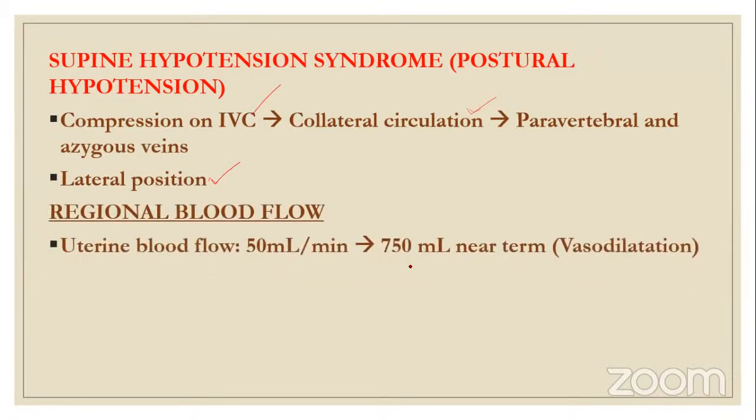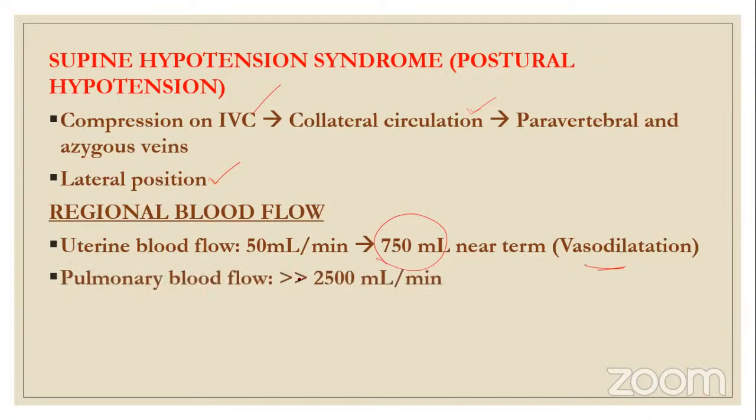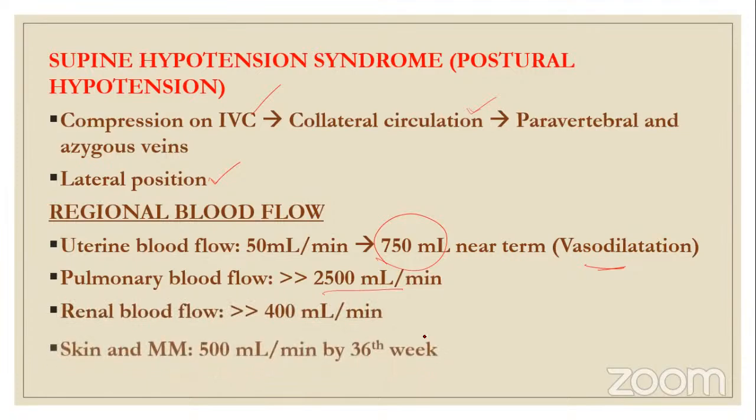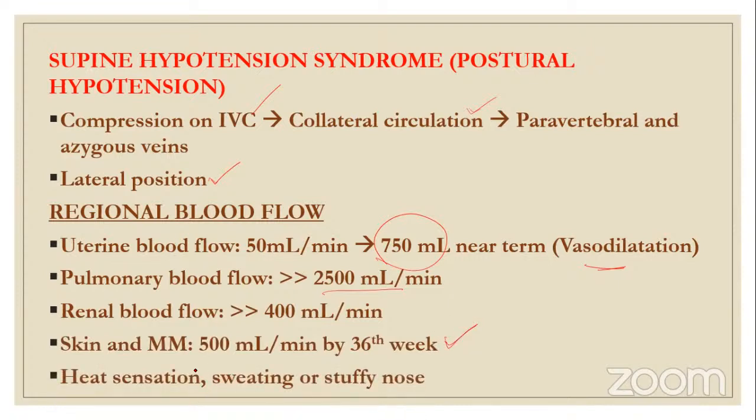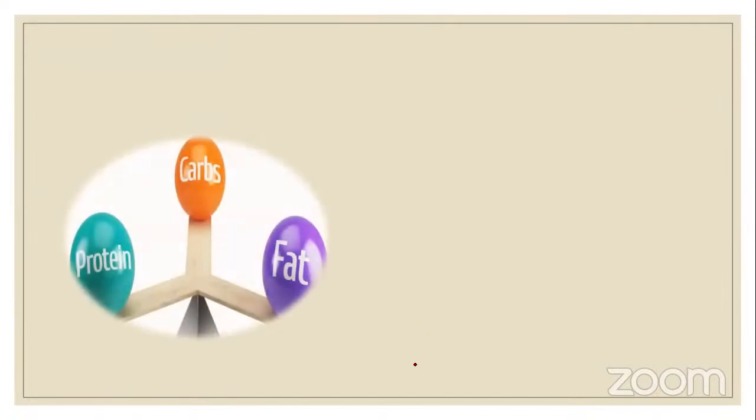Next, regional blood flow. Uterine blood flow is increased to 750 ml from 50 ml near term. Vasodilatation is there. Pulmonary blood flow is raised to 2500 ml per minute. Renal blood flow is also raised. Skin and mucous membrane blood flow is 500 ml per minute by the 36th week. And that is why in the last term, the pregnant woman feels a heat sensation, sweating or a stuffy nose because of the raised blood flow. Next is metabolic changes.